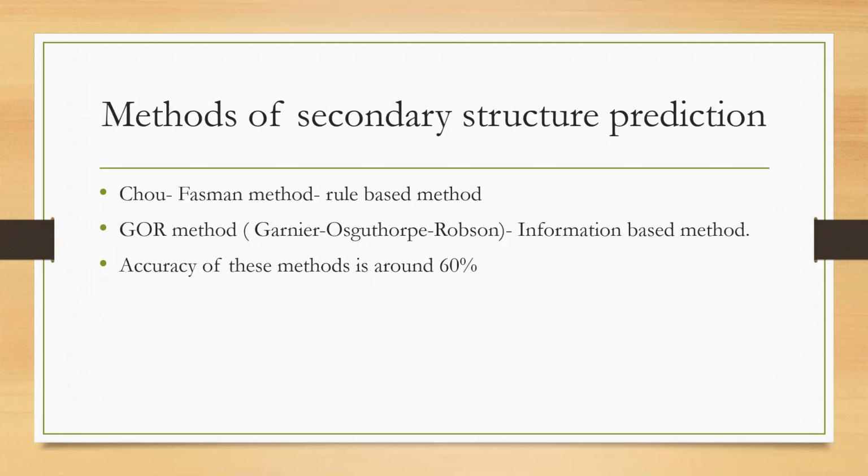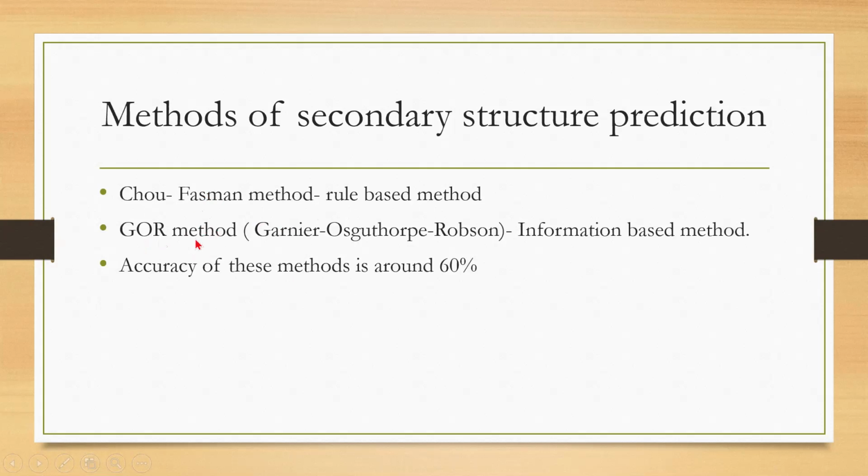There are two important algorithms we need to discuss. The first algorithm is the Chou-Fasman method. Chou and Fasman are the scientists who developed this algorithm. That is why the name is given as the Chou-Fasman method, and it is a rule-based method.